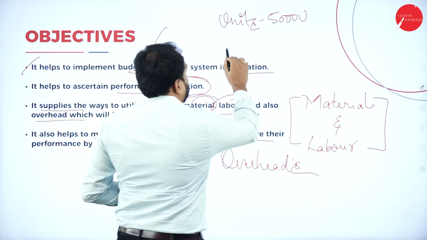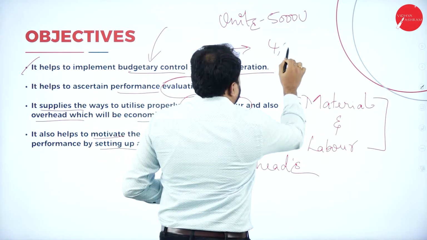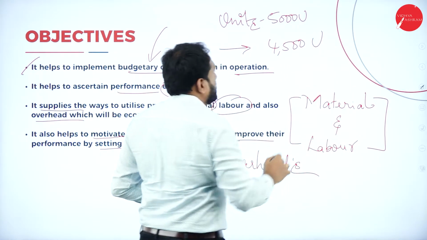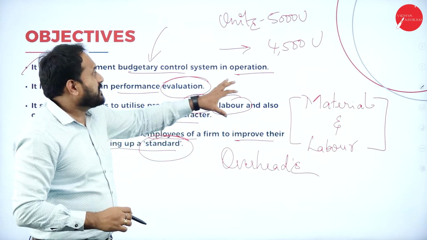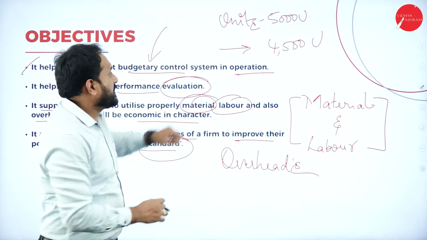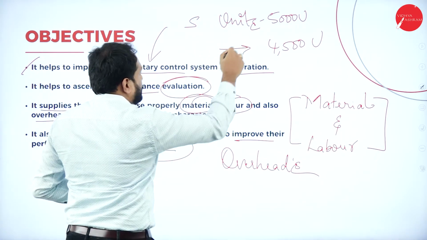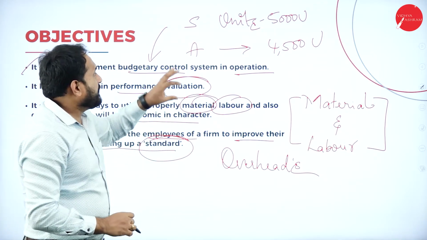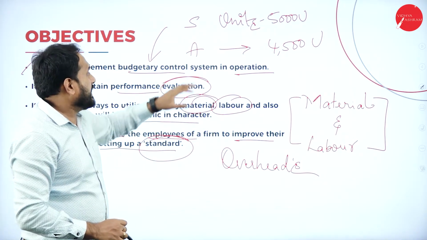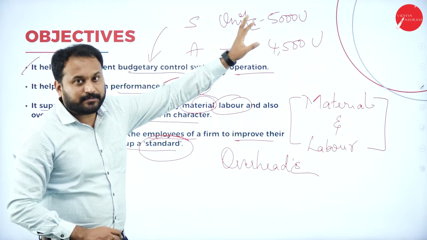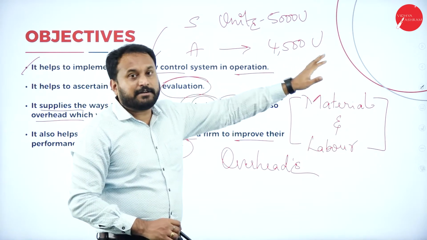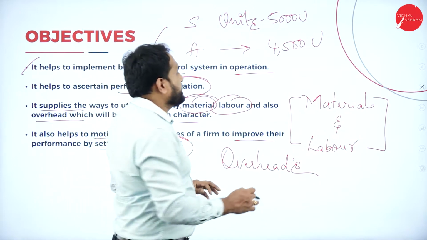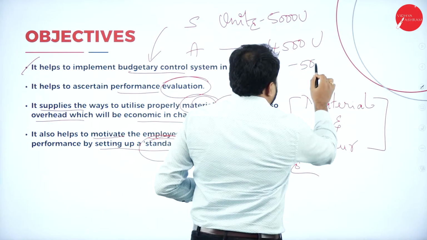You have manufactured 4,500 units. So what happens here is, what the company says becomes the standard. What you have done is the actual. They'll always go for a comparison. Whenever they go for comparison, it is always like actual minus standard. So here 4,500 minus 5,000 is minus 500. So here what happens is minus 500 units.